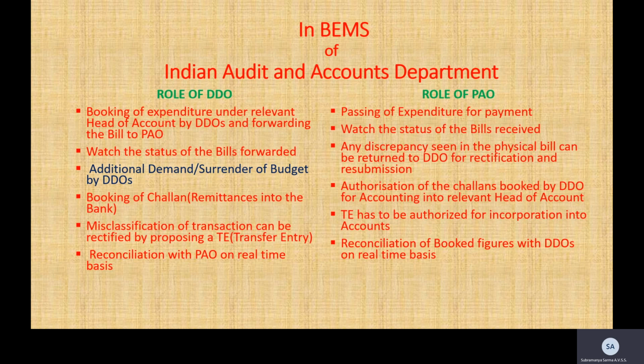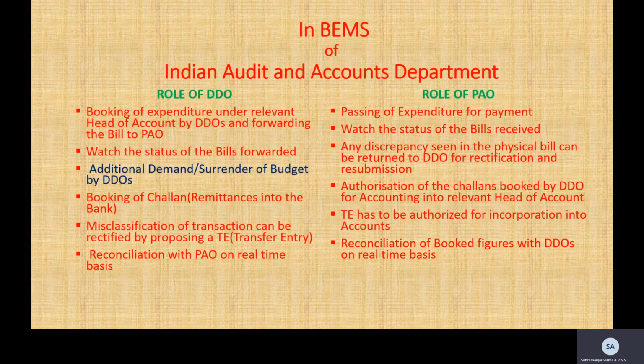Coming to the role of the PAO: passing of expenditure for payment. What is the status of the bills received? Any discrepancy seen in the physical bill can be returned to the DDO, and this facility is also there in BEMS. The physical bill will be returned to the DDO, and electronically also it will be returned to the DDO through BEMS, which can be rectified and resubmitted.